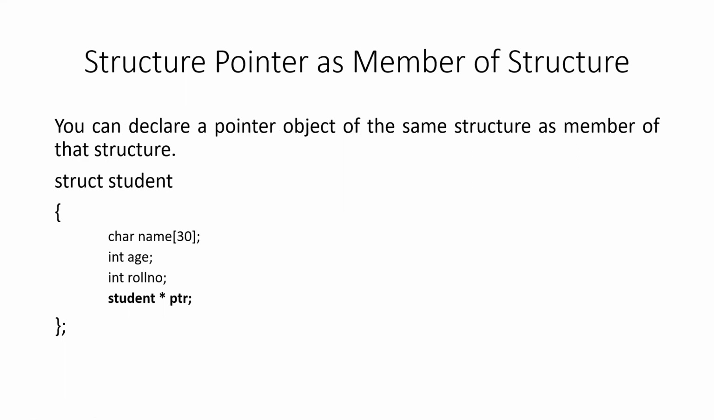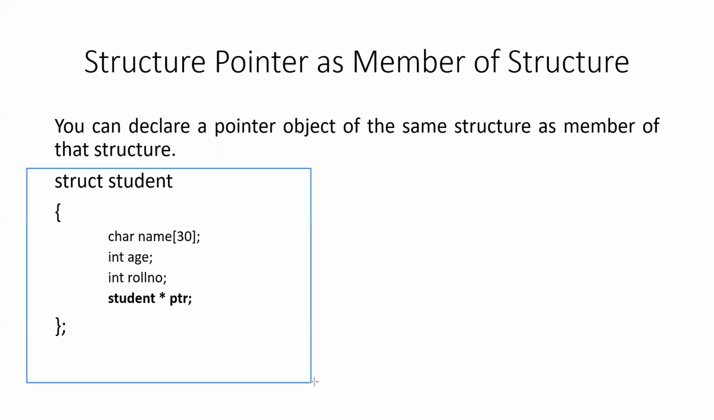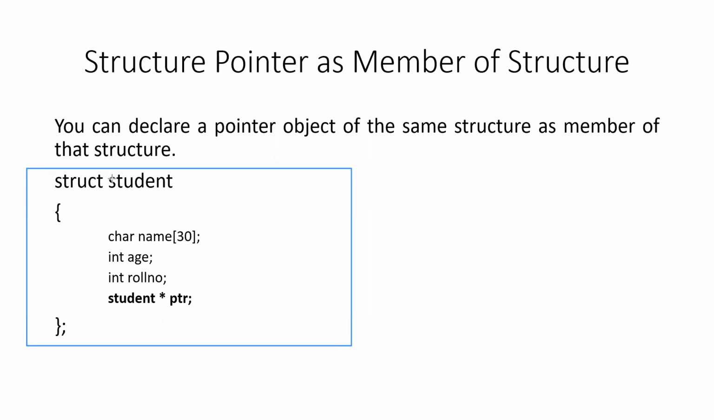Instead of having an object of the structure as member, you can have a pointer of that structure as member of the structure. Please look at the example given below. Again, we are trying to create a structure named student. 4 members have been defined here, and please look into this particular member. It is different from the member that we saw in the last slide. In the last slide, it was student S1. So S1 is an object of the student, and here we are only creating a pointer.